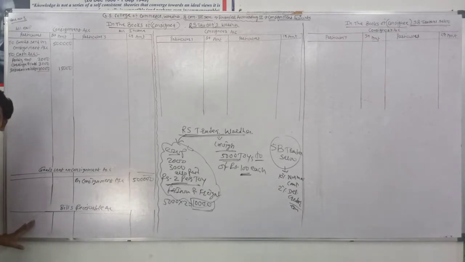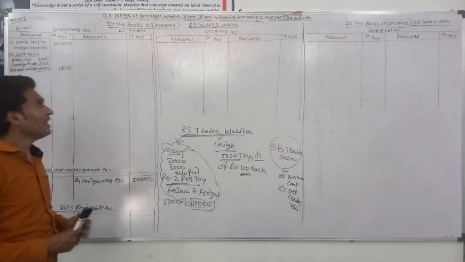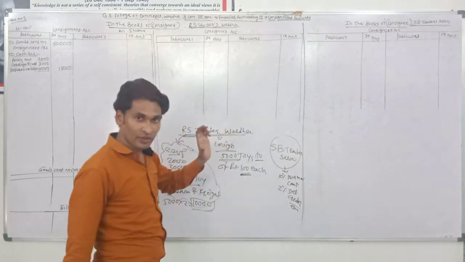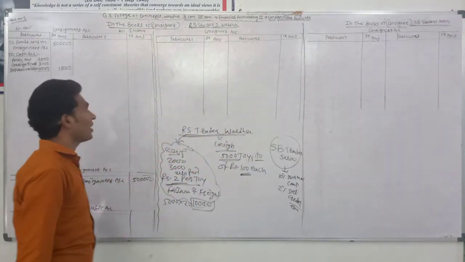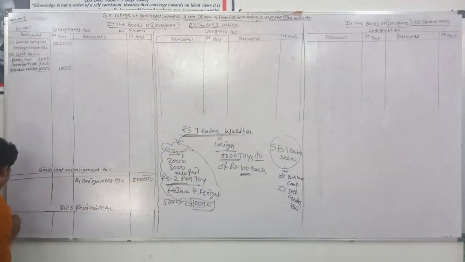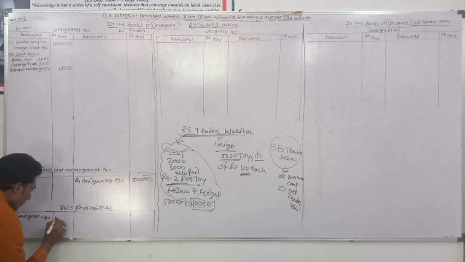So it is journalized as bills receivable account debit, and since the bill is given by the consignee, the consignee's account credit. Entry for receipt of a bill: bills receivable account debit, and consignee's account credit. Okay. So write at the debit side of bills receivable, to consignee's account rupees 1 lakh.